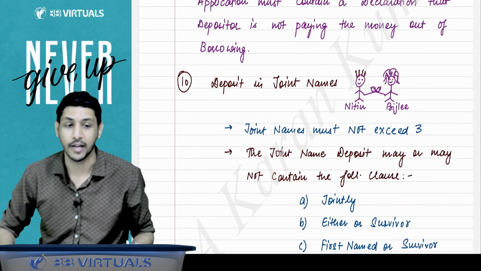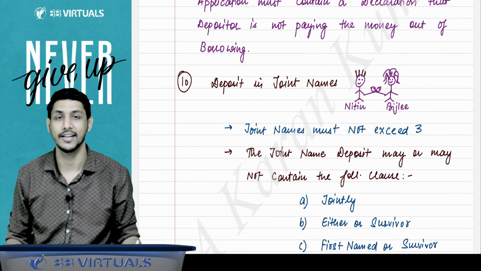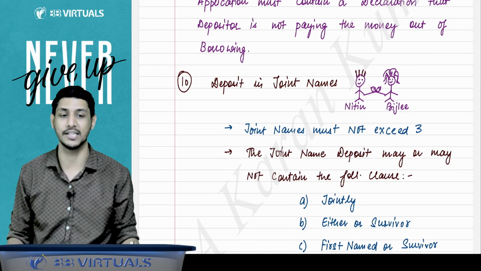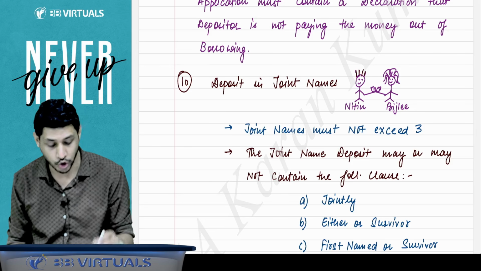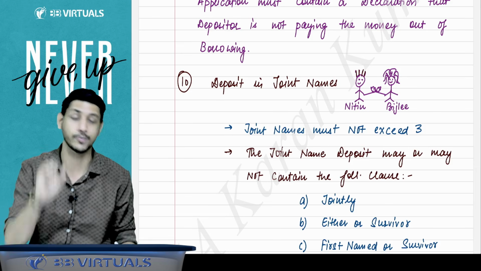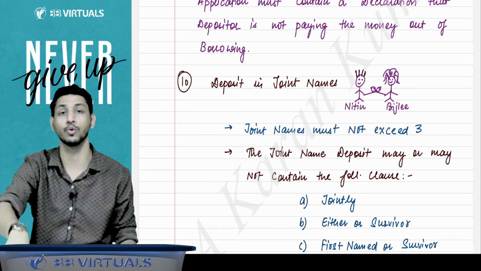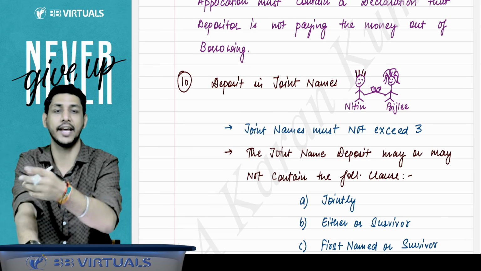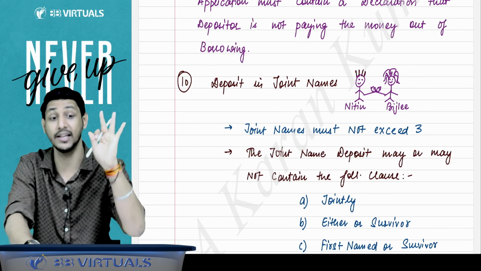Deposit in the joint name. Suppose there is a person whose name is, let's say, Nitin, and his wife is Bijli. Can they accept deposit in the joint name? Yes, they can accept deposit in the joint name, but the joint deposit holders cannot exceed 3. The Institute has asked a question on this point also: 4 people are there, husband and wife and 2 children, and that person wants to accept deposit in the name of all the 4 persons. Can he accept deposit jointly in the name of all 4 persons? No, because the maximum joint holders can be 3.